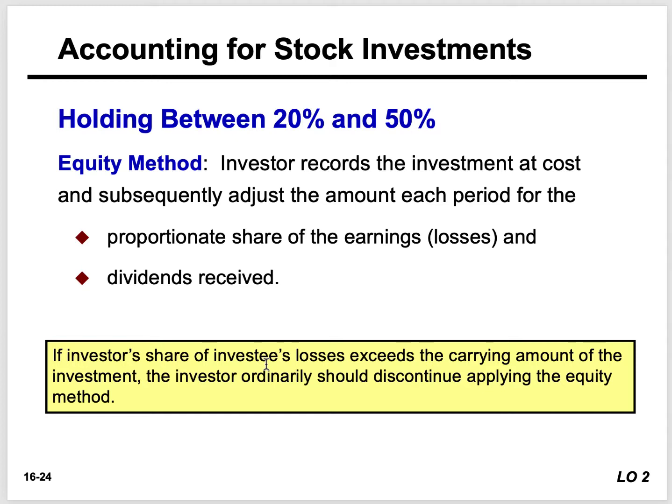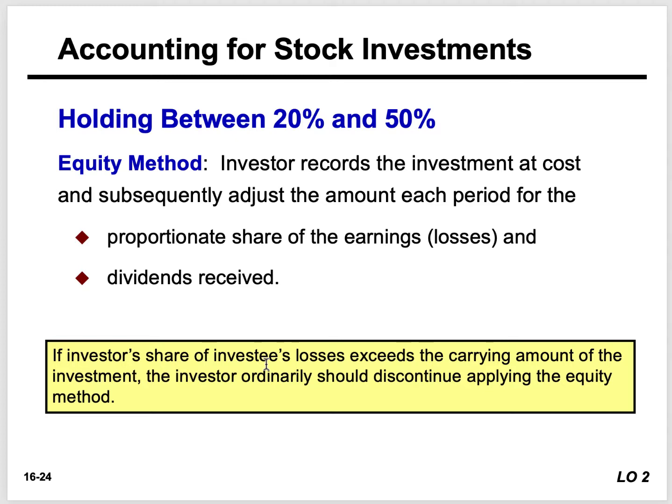Now, under the equity method, the investor does not record its share of the investee's income until the investee has earned income. So, at acquisition, the investor records the investment at cost. The stock investment account is debited, and cash is credited.